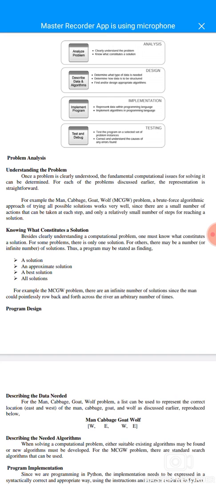Knowing what constitutes a solution: besides clearly understanding a computational problem, one must know what constitutes a solution. For some problems, there is only one solution. For others, there may be a number or an infinite number of solutions.